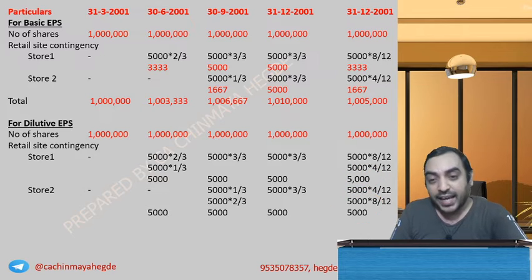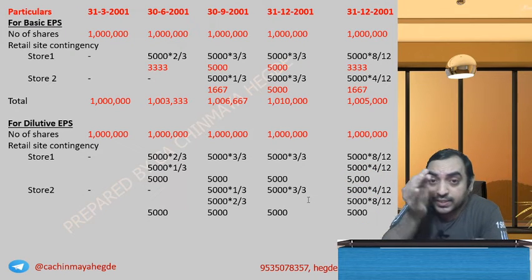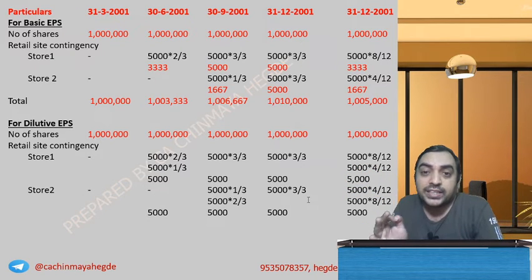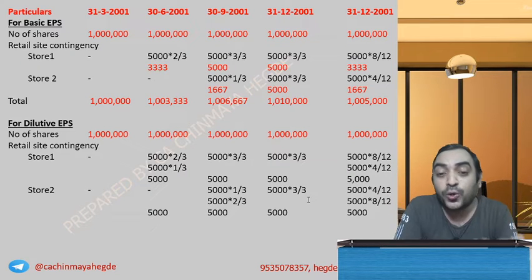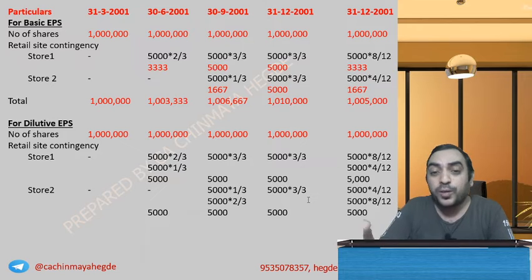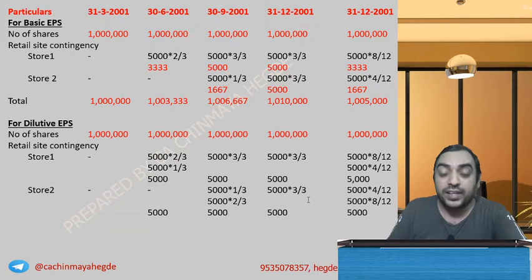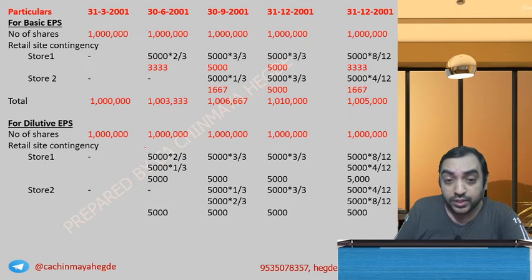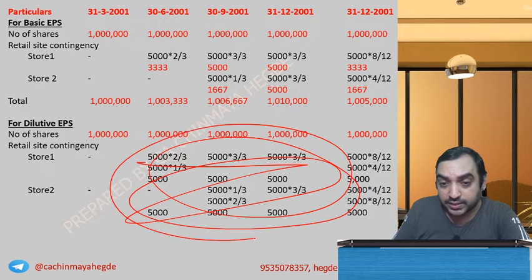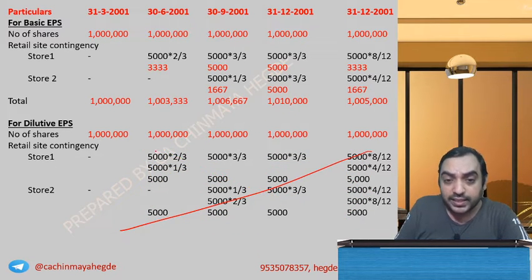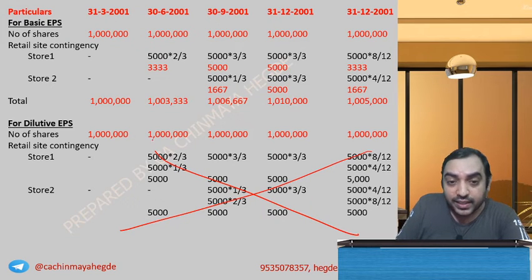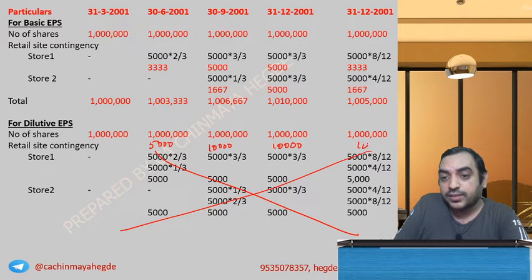Got the point? The standard says when the contingency is resolved, you take it in basic EPS from the date of issue, for the proportionate number of months. For dilutive EPS, don't worry about this. Take it for the full period. In fact, if you see the institute solution, they will not do so much circus. What they will do: one line for the retail sale contingency. They write 5,000 here, 10,000 here, 10,000 here, 10,000 here.